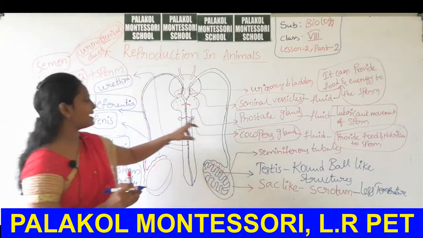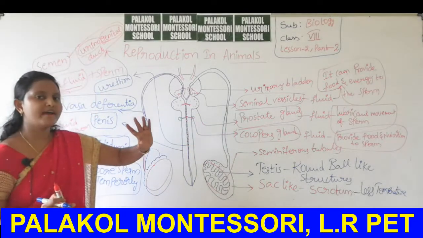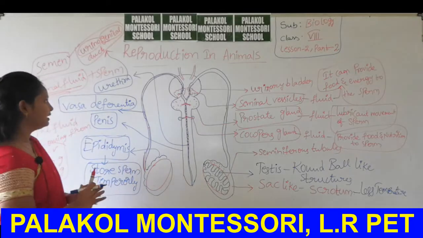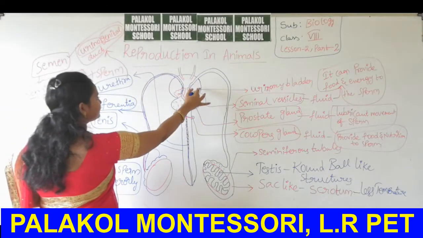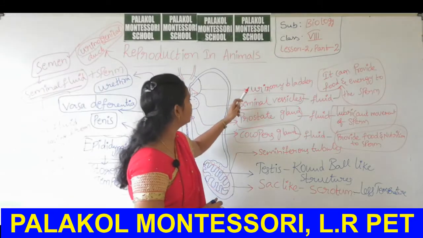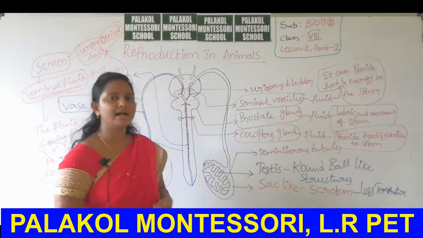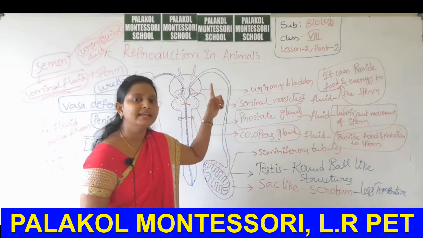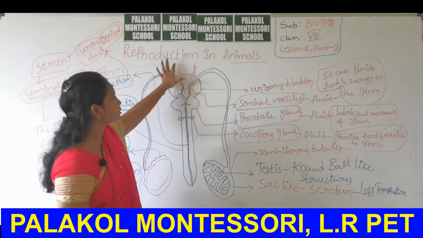There are two vas deferens, one on this side, one on this side. The vas deferens enters the sac-like structure called urinary bladder. The urinary bladder also collects urine from the kidneys, that is the excretory system, through these tubes.